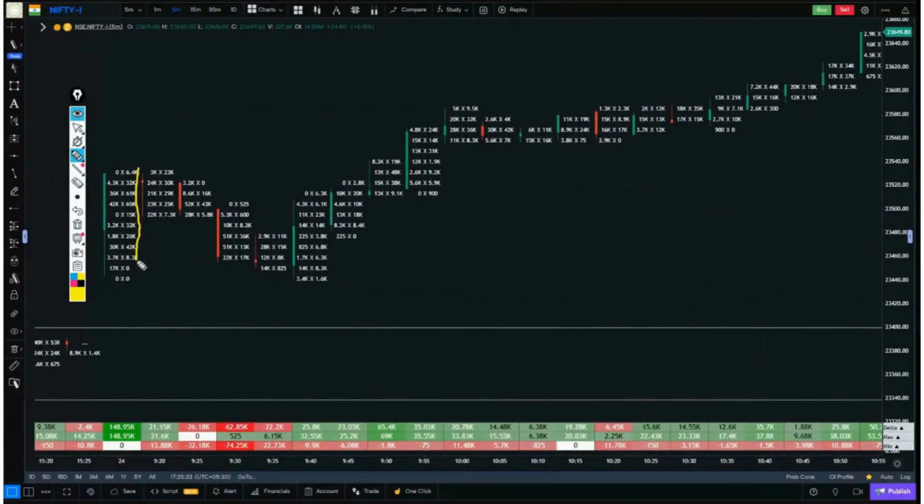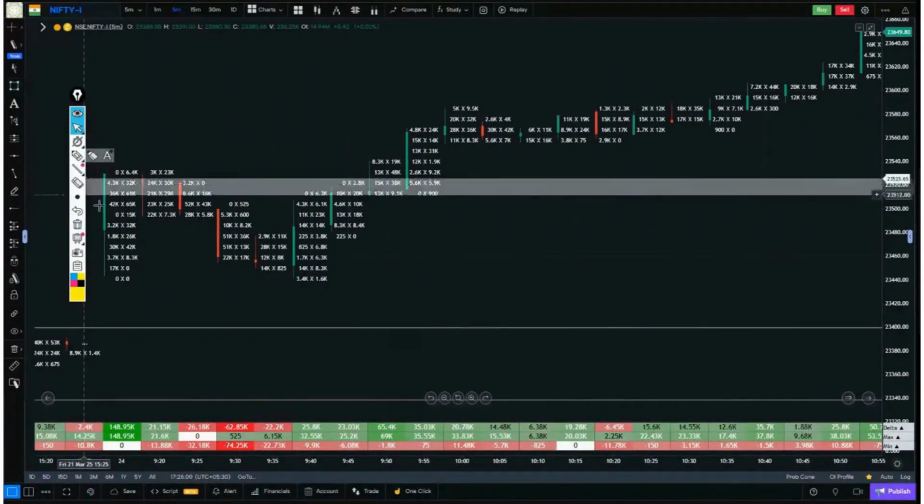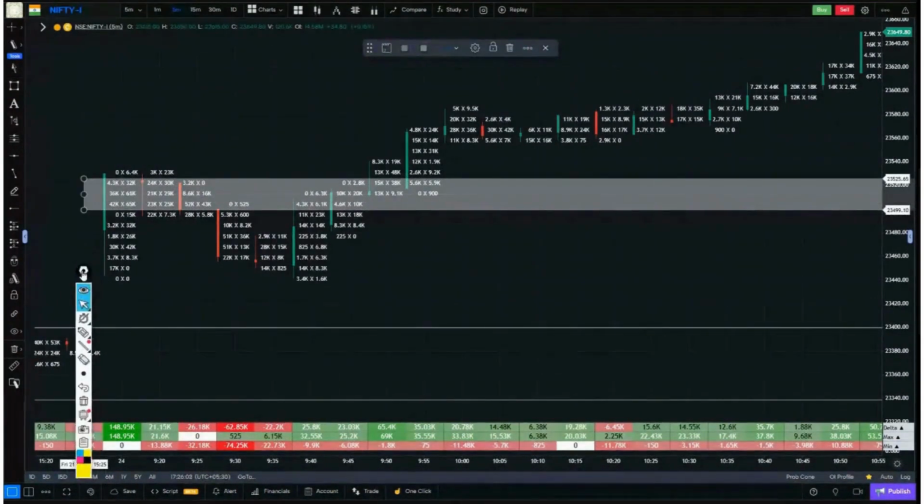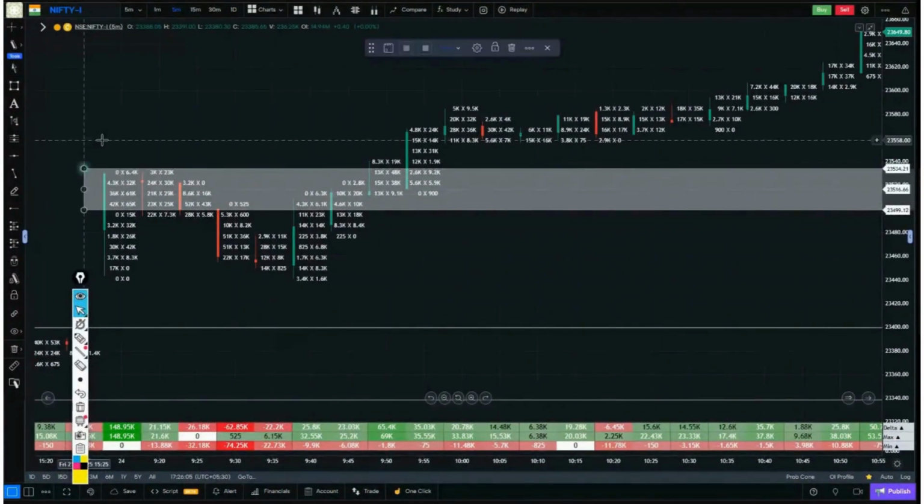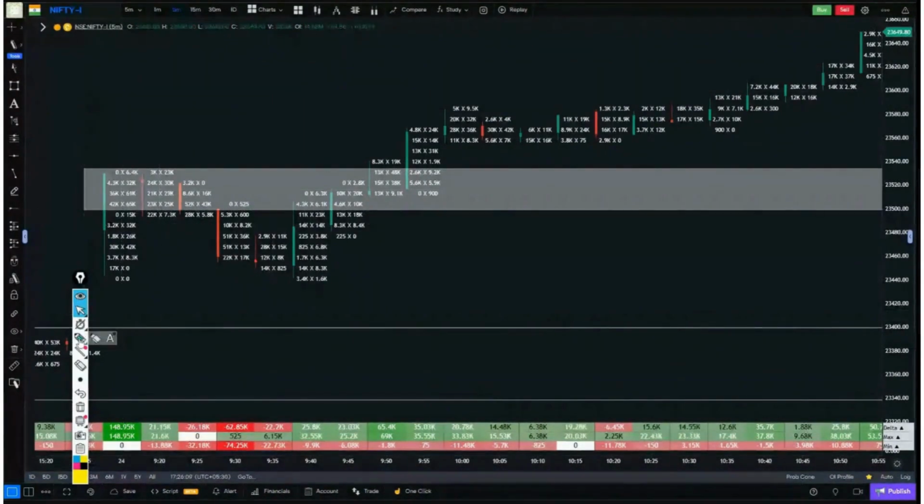Let's see. This is the buyer's side, and if we look at it once, it's clear that this is the place where the most buying activity has occurred. Okay, who is more powerful? The buyer delta has indicated it, and when we went to the buyer's side, this particular spot emerged in front of us where the most buying activity took place. So what will we do? Simply, we mark that buying activity, the place where the most buying activity happened.